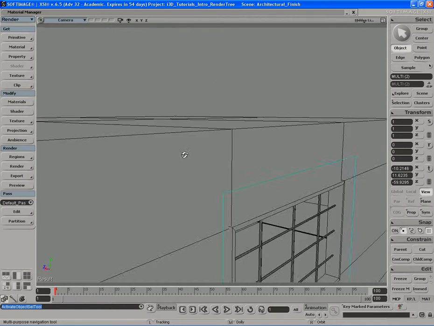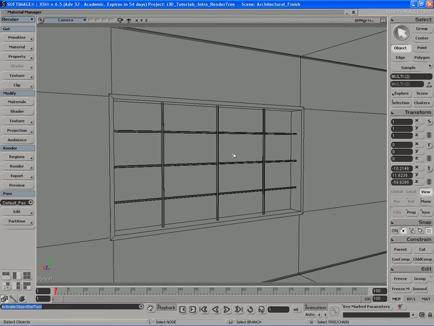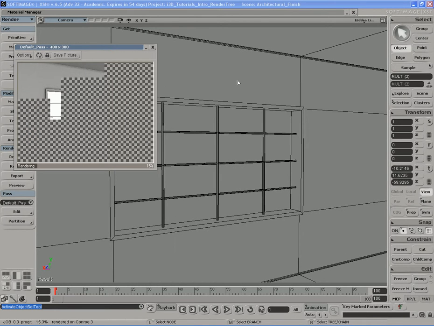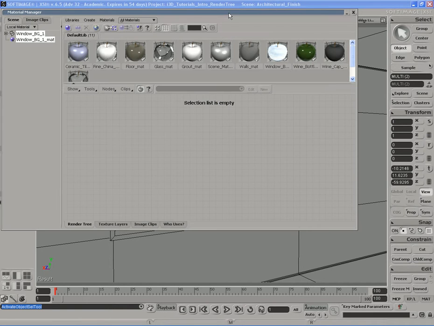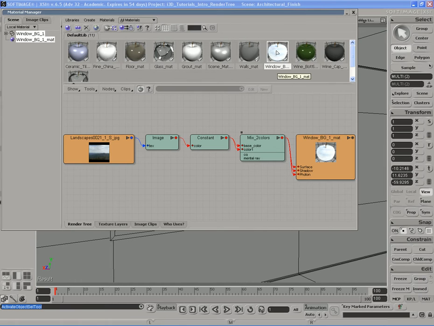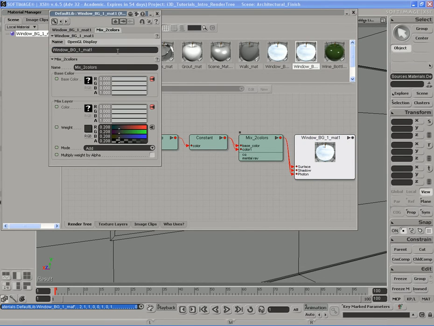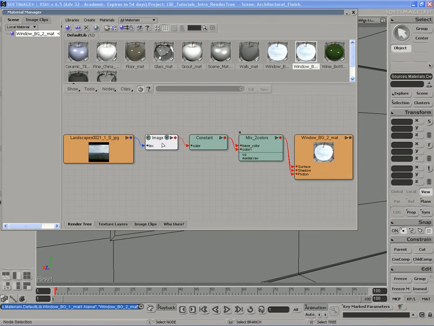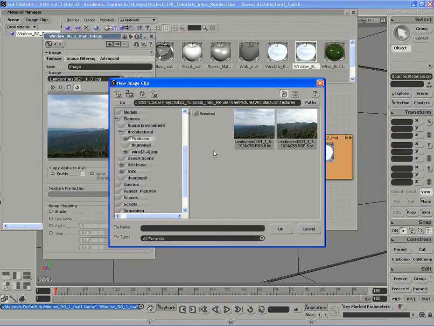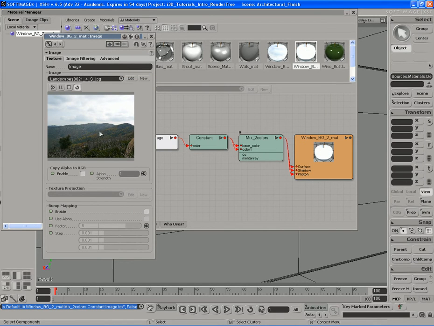Okay, now we're going to do the same thing for the other background here, because if we do a render region, this background grid here doesn't have a material to it. So it's very easy. Just right click and duplicate this material, rename it for organization's sake, and just rename it from 1 to 2. So this is window background 2. And then we'll go to image here, and we'll go new from file, and we'll plug in the other image that we had over here, which is an image of sort of the same area, but it's a different angle.